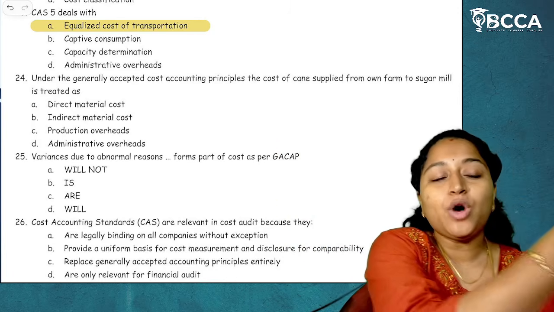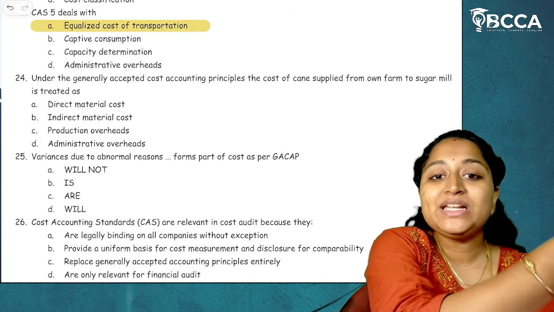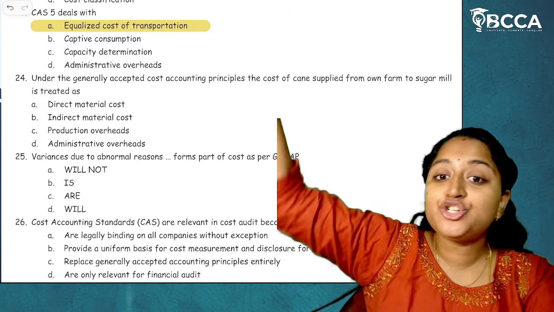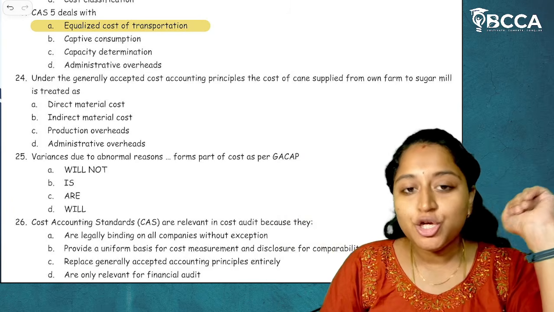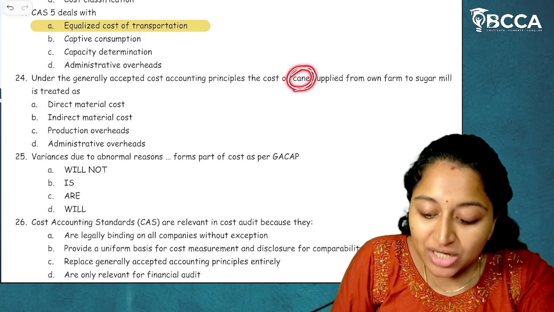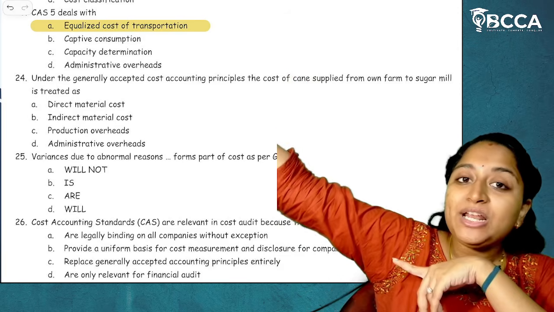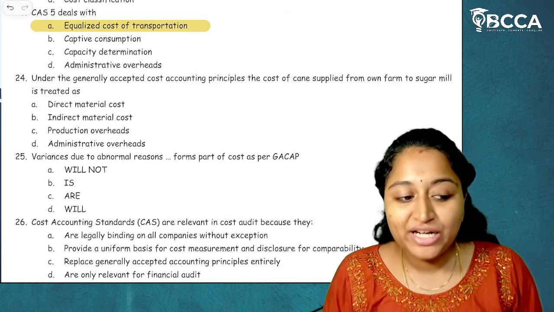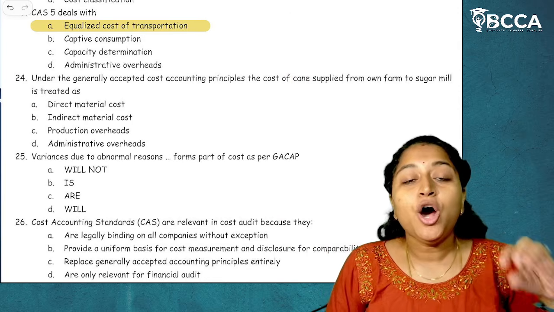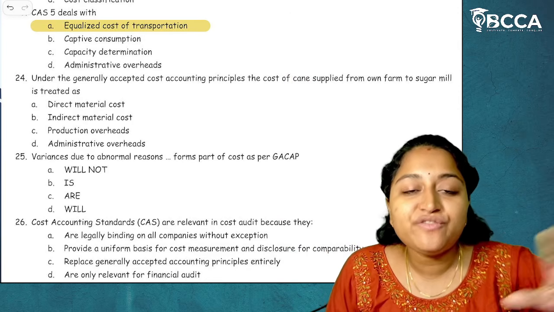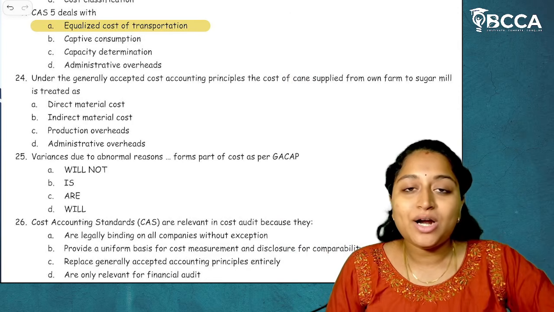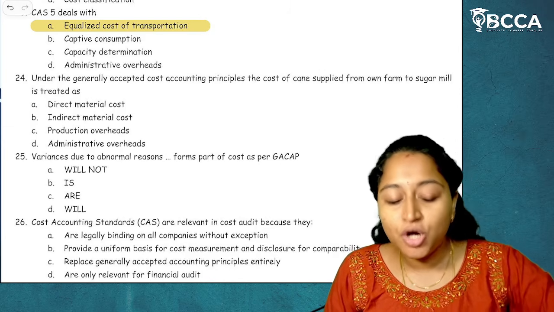So what is this sugar cane? It is a raw material for our sugar mill factory. Yes or no? So what is the cost of sugar cane which was supplied to the sugar mill? Even if we have taken it from our own production, or even if we have purchased it from the outside, it is called direct material cost.